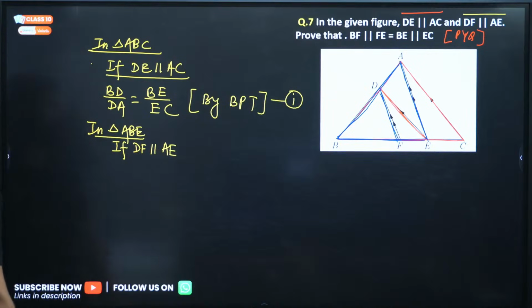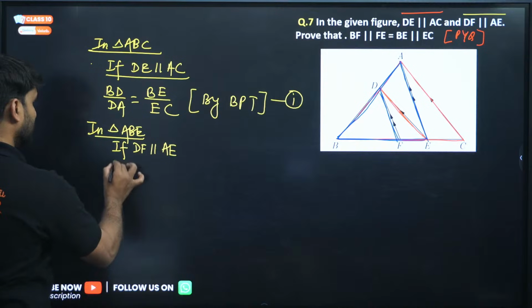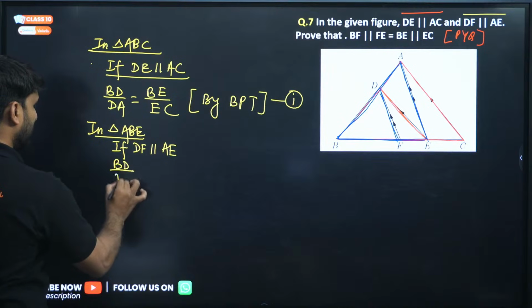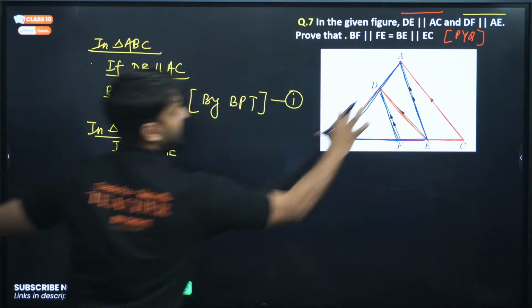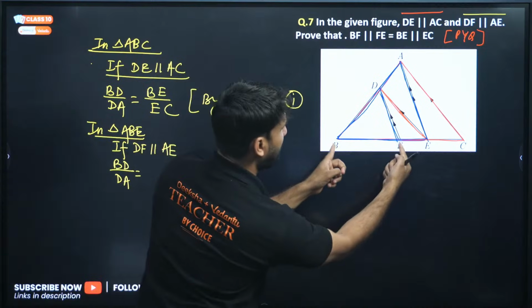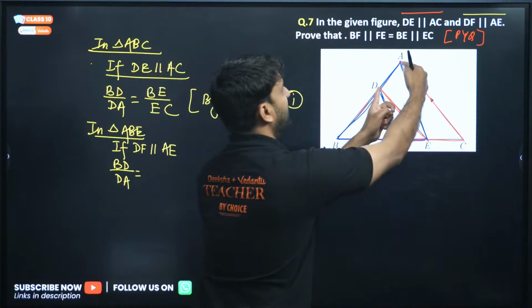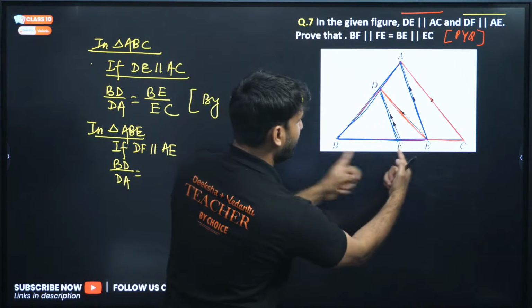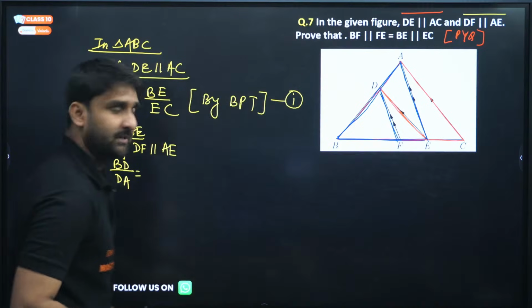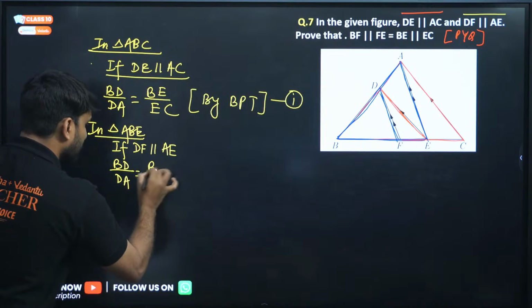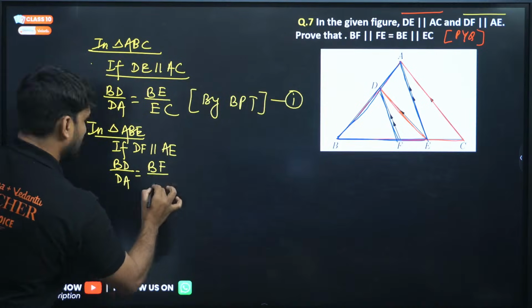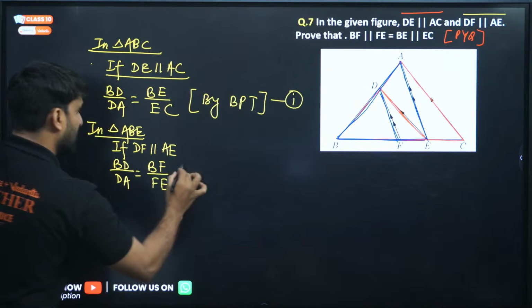So can we apply BPT? Yes, we can apply BPT. So BD divided by DA will be equal to BF divided by FE. Look, BD divided by DA will be equal to BF divided by FE. Right?